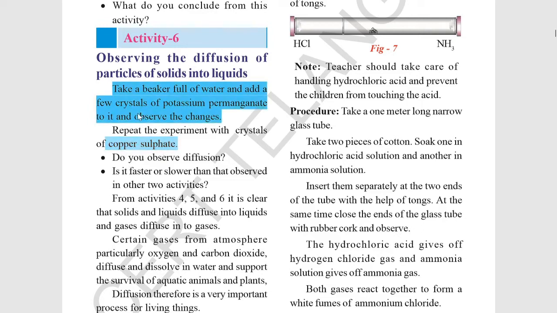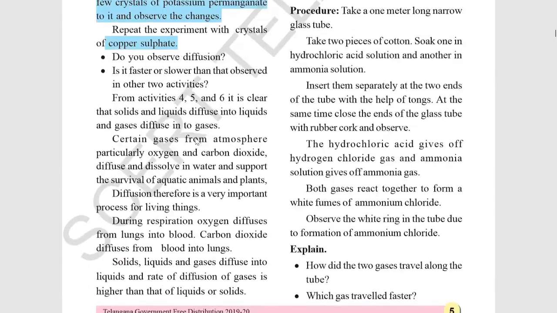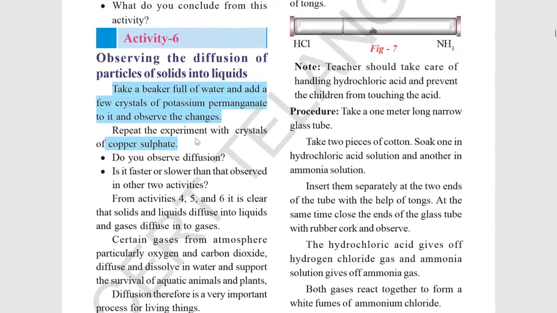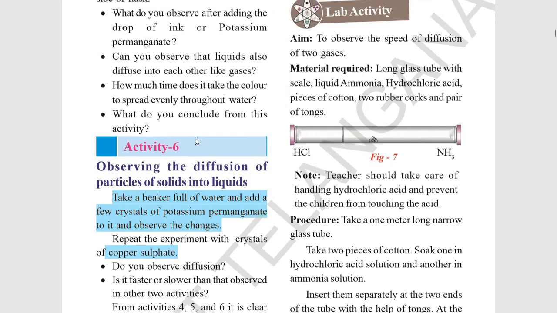These are solids; crystals means they are in solid form, and they have put those solid crystals into the liquid, the water. So what happens? They dissolve in it. With that we can say yes, solid particles also dissolve in liquid and occupy the space present between the particles of the liquid.